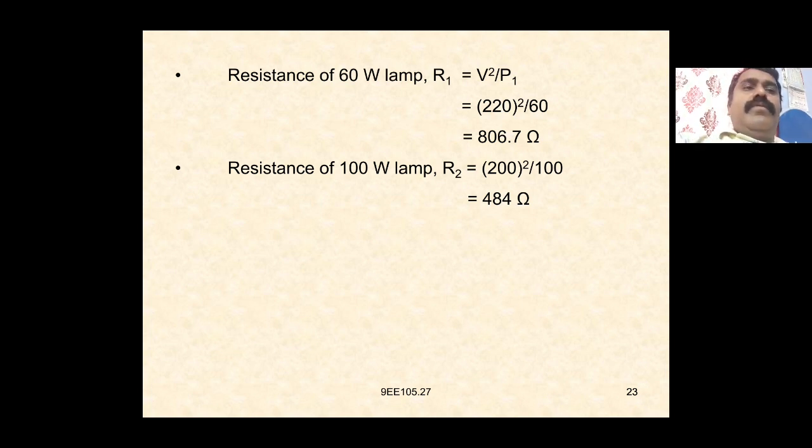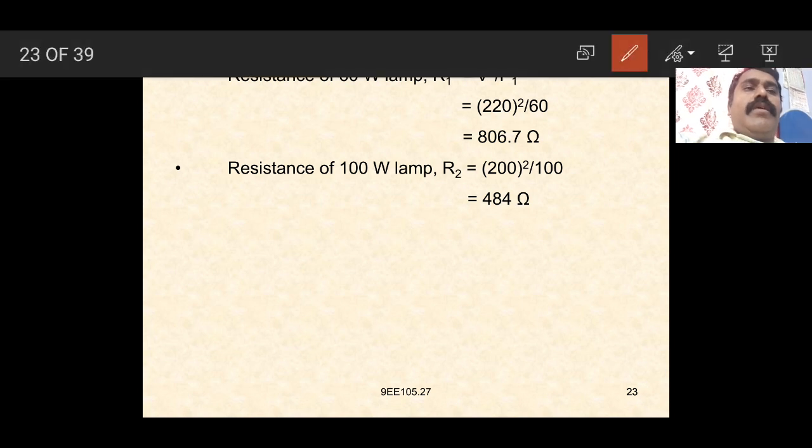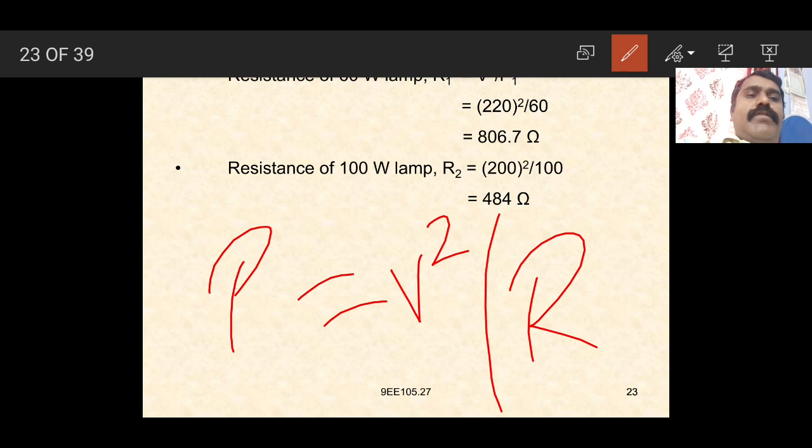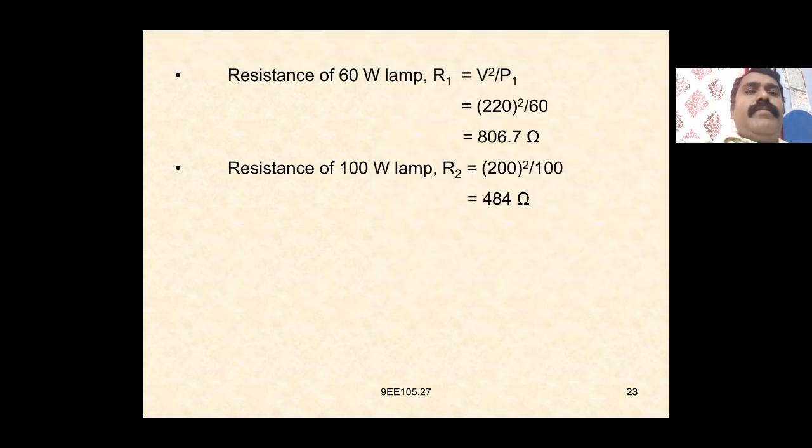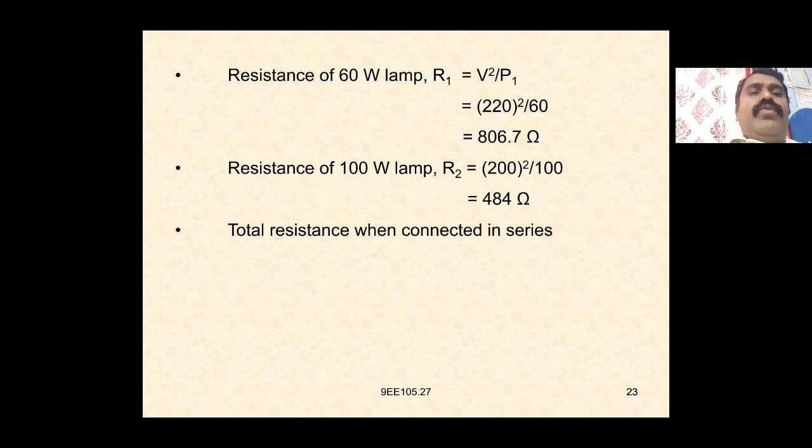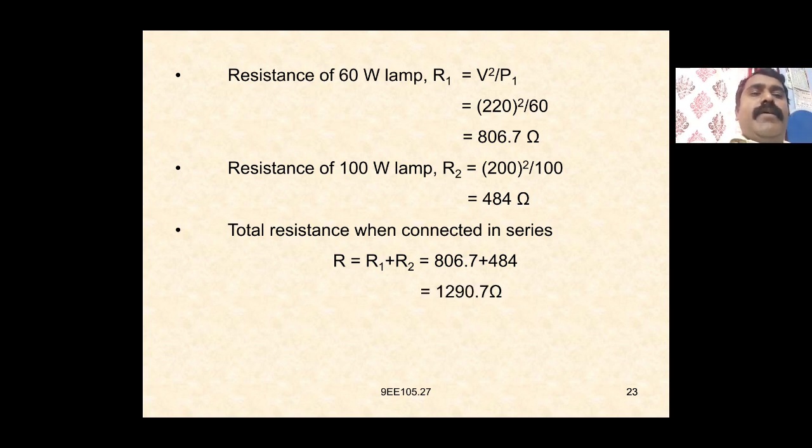So again, we know P is equal to V square by R, so R is equal to V square by P. The total resistance when connected in series is R is equal to R1 plus R2, which is equal to 806.7 plus 484, which is equal to 1290.7 ohms.